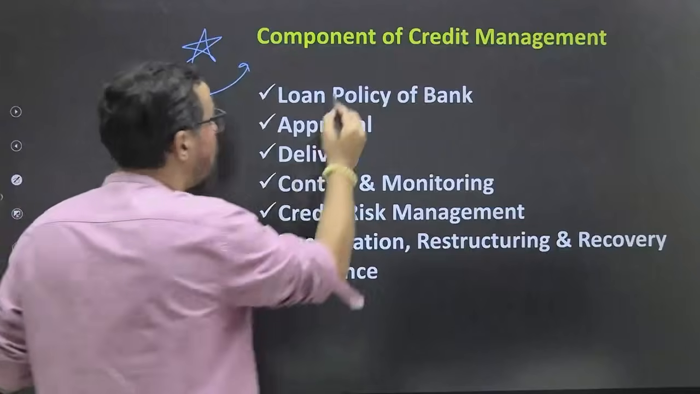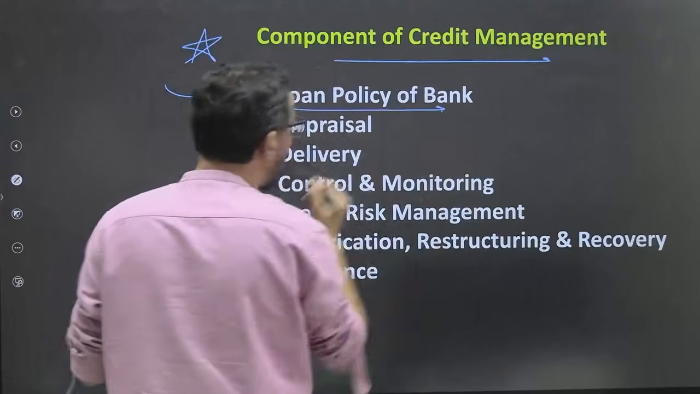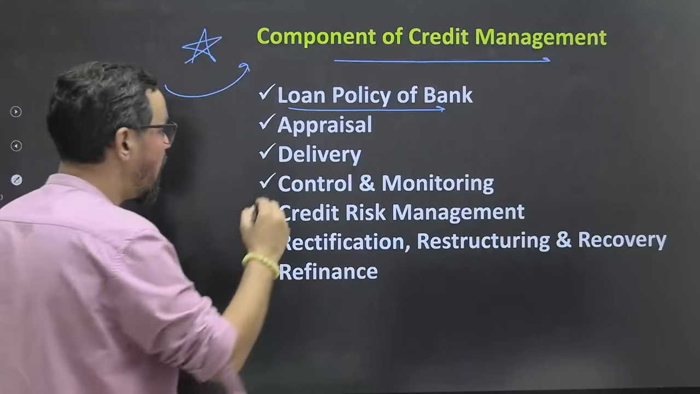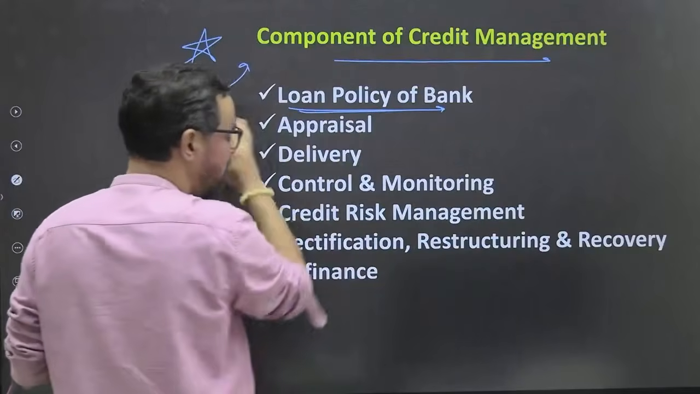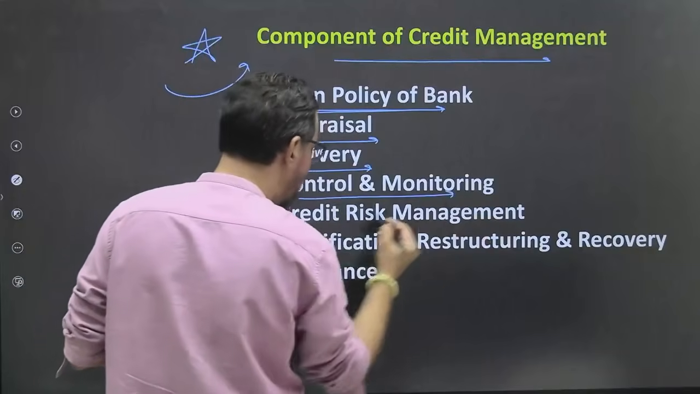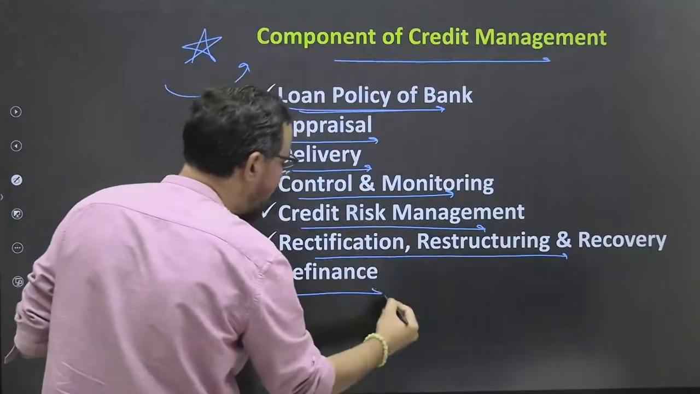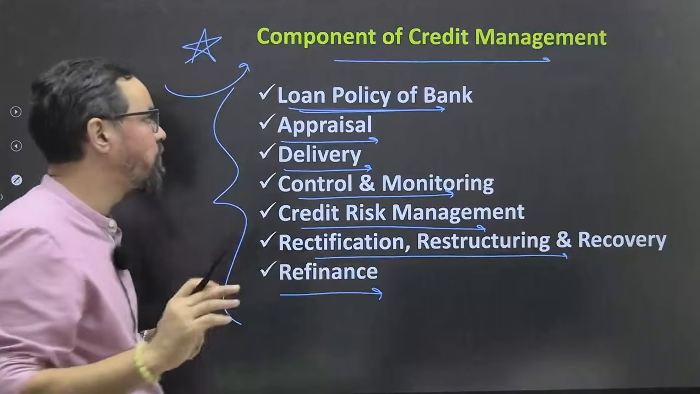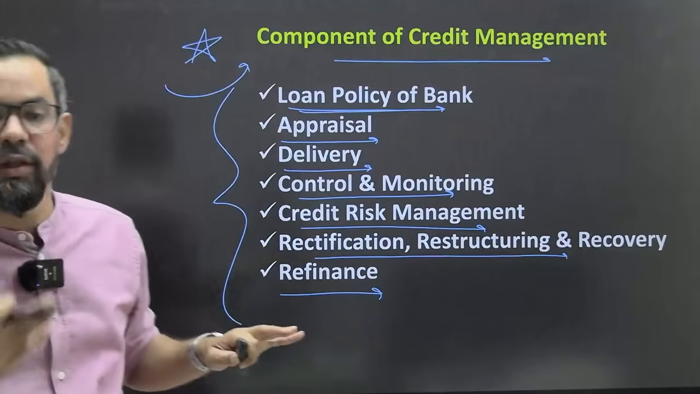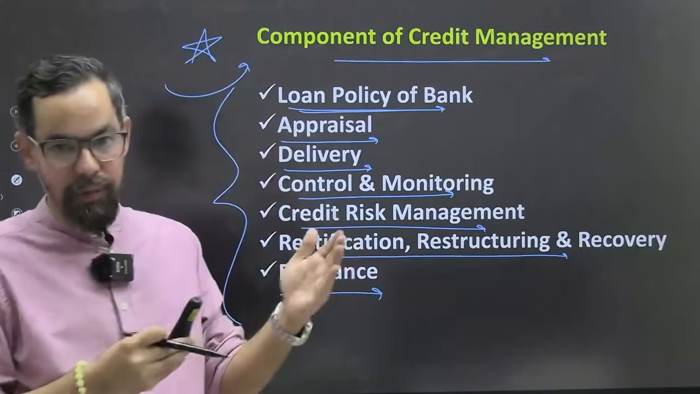When it comes to the components of credit management, it has these many areas like the loan policy of banks. One by one, we are going to discuss all these areas in detail. So loan policy, of which we have taken a basic introduction also; appraisal; then delivery mechanism; control and monitoring; credit risk management; rectification, restructuring and recovery; and the final one is refinance. So when it comes to the components of credit management, these are the areas where we generally interact with customers on a day-to-day basis. It can be around the basic policies around any particular loan.